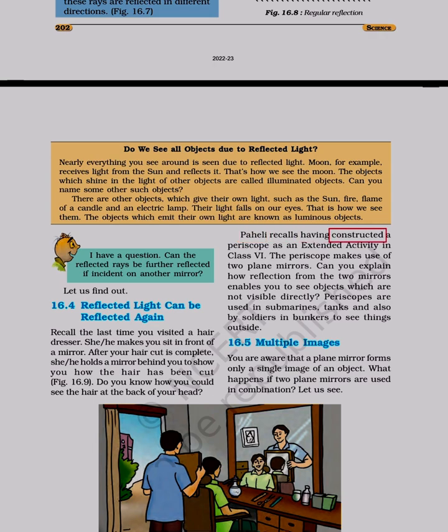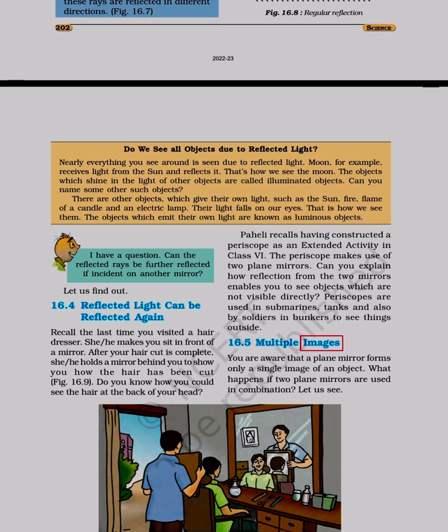Paheli recalls having constructed a periscope as an extended activity in class 6. The periscope makes use of two plane mirrors. Can you explain how reflection from the two mirrors enables you to see objects which are not visible directly? Periscopes are used in submarines, tanks and also by soldiers in bunkers to see things outside.